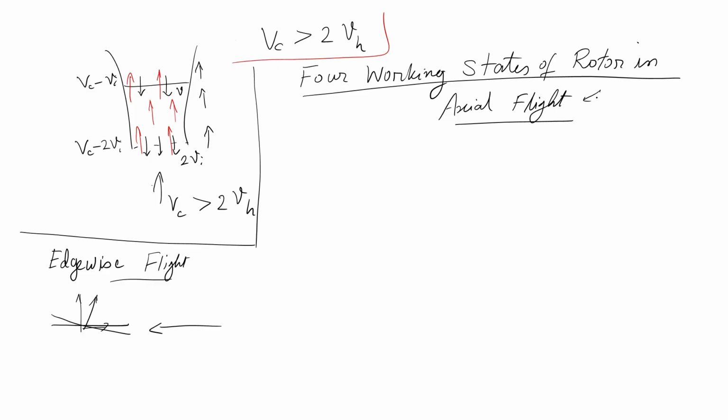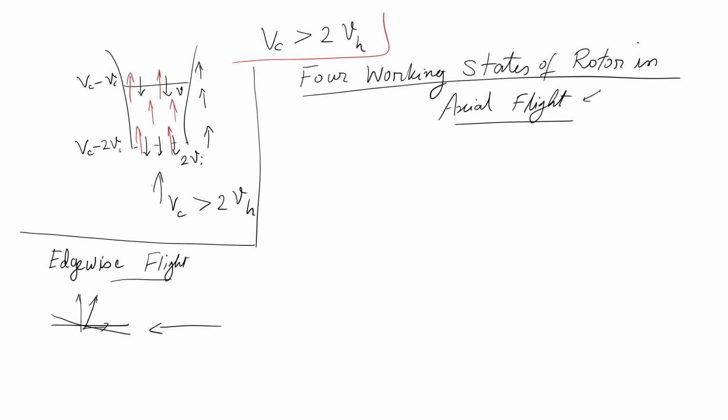So far we have only talked about axial flight. We talked about hover, we talked about climb, and we briefly mentioned descent. Now we will analyze descent in terms of these different states of the rotor, and I will give you some empirical formulas to estimate induced velocity in descent condition, which could be useful for flight dynamic modeling and several other things. Okay. So what are the 4 working states?